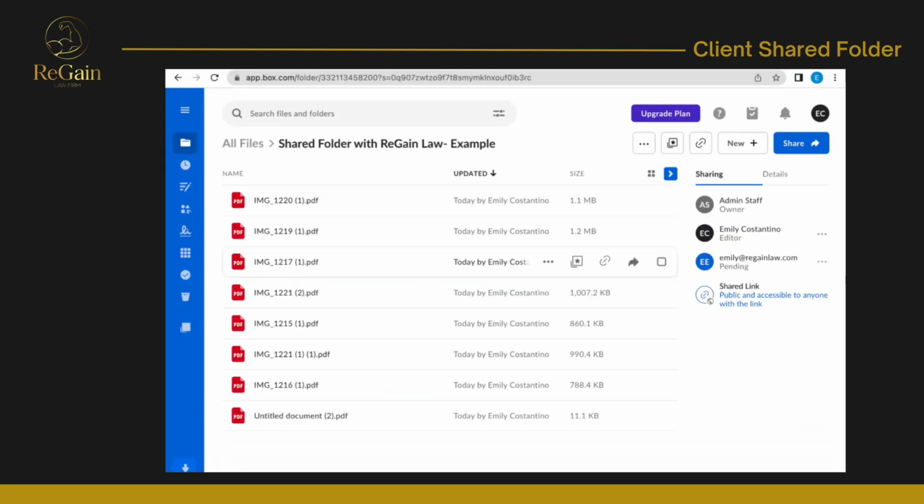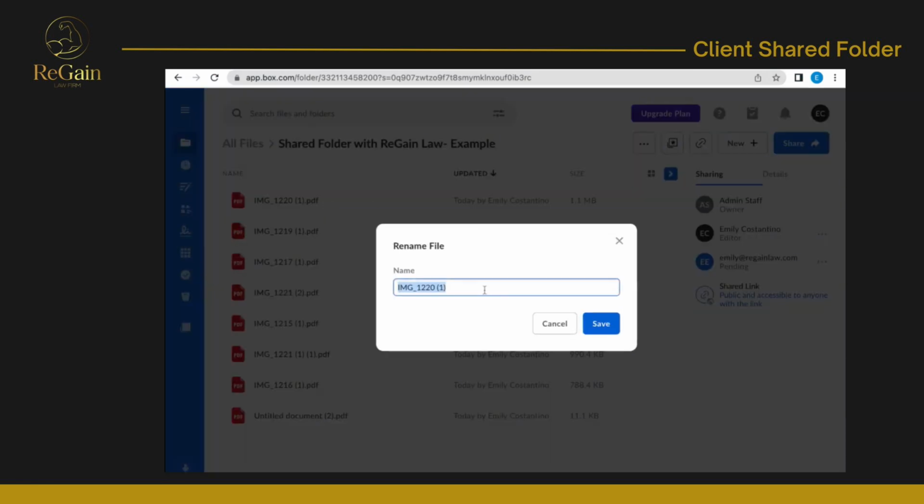But you will notice that they are very jumbled together. You can't tell what is what, and I just need to go in here and rename them. So I'm going to go ahead and press this pencil, and all the images do happen to be pictures of my dog, so that is what I'm going to name this one.